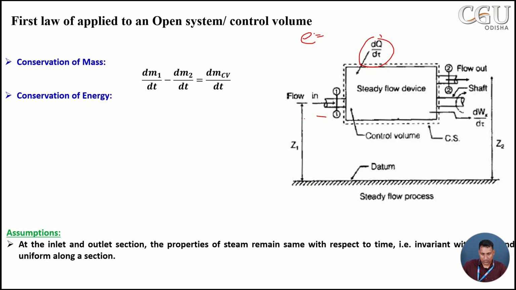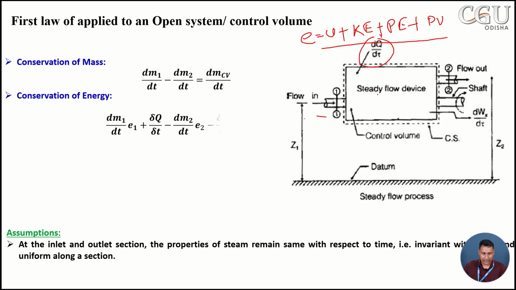What are the forms of energy? E is equal to internal energy, then kinetic energy, then potential energy, and one more energy, that is flow energy, PV. So these are the forms of energy which move into the system along with the fluid.